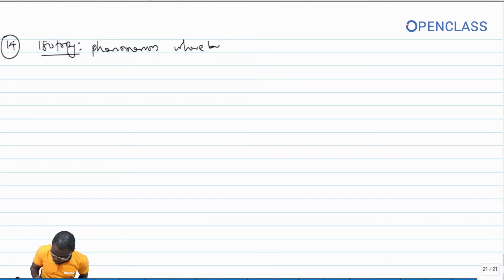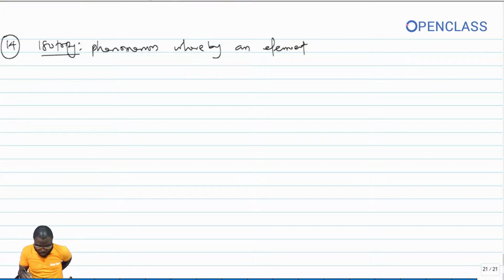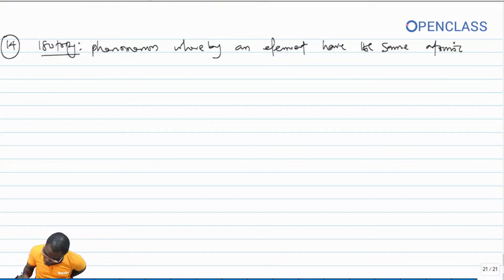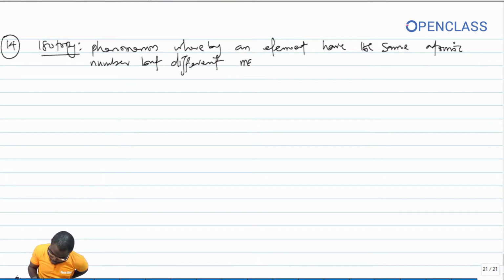Okay, so now isotopy is a phenomenon whereby an element, or elements, have the same atomic number but different mass number. Okay, they have the same atomic number but different mass number.